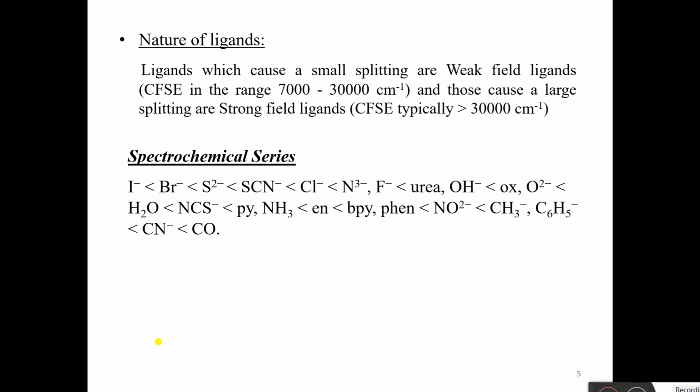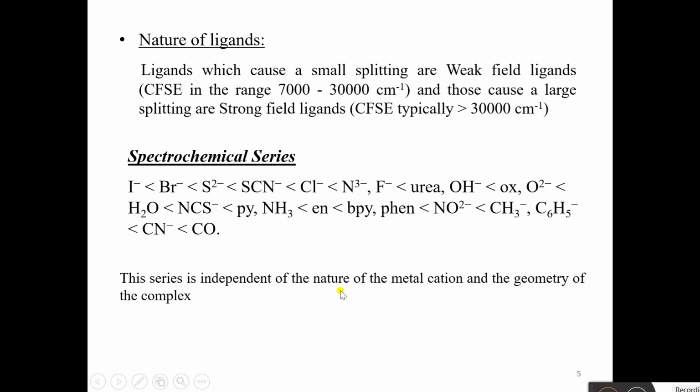On the basis of this, the left hand side ligands are weak field ligands, and those at the end are strong field ligands. On the basis of this, the CFSC is increasing in this particular order, starting from I⁻ to CO. When I⁻ is the ligand, it will be a weak field complex. When CO is the ligand, it will be a strong field complex. Now this series is independent of the nature of the metal cation and the geometry of the complex. Understood?